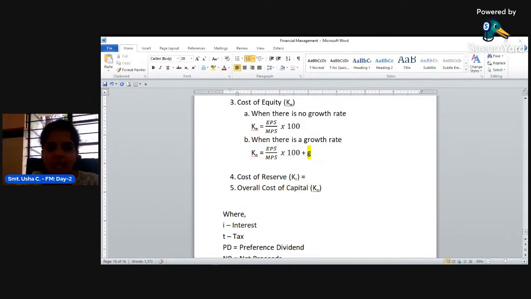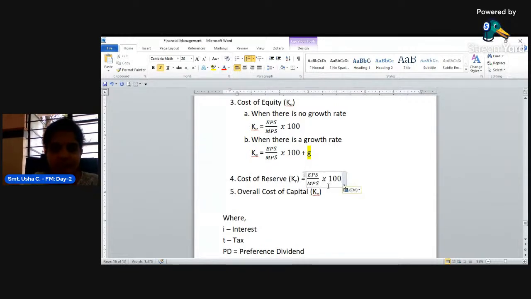Okay, so here, to whom does the reserve belong? Yes, very good. Reserve belongs to equity shareholders. Since the reserve is also a part of the profit of the equity shareholders, we can use the same formula we use to calculate cost of equity. The formula for cost of reserve is the same as cost of equity because reserves belong to equity shareholders only.